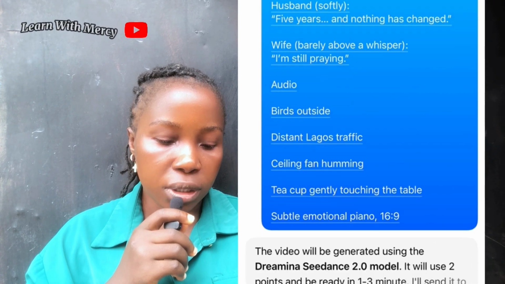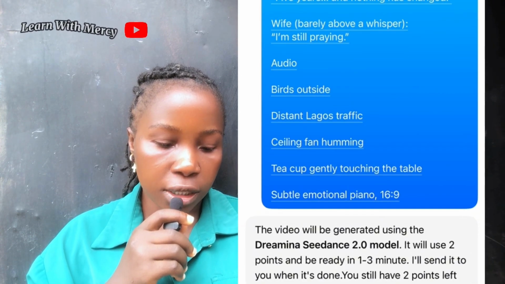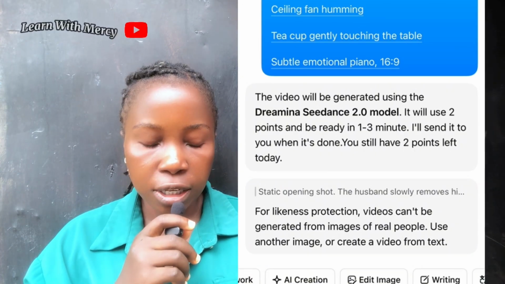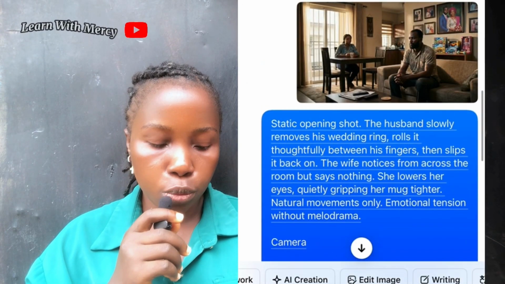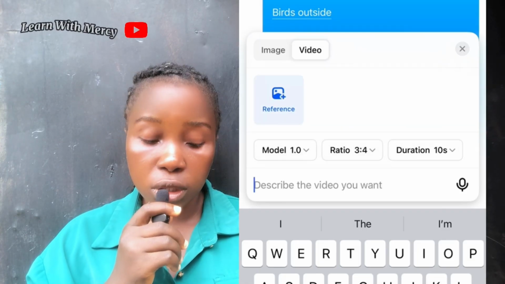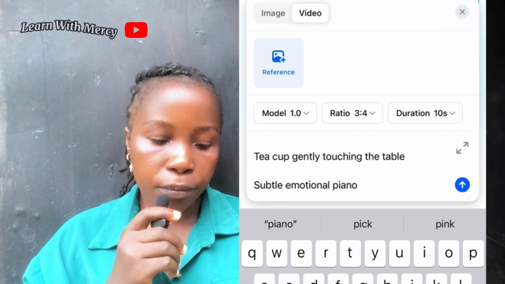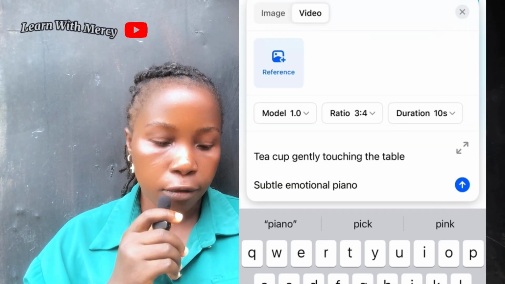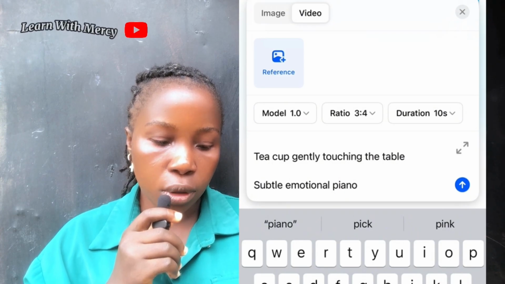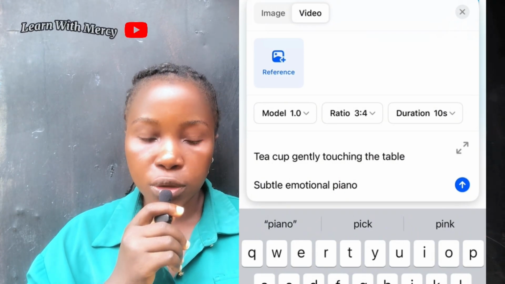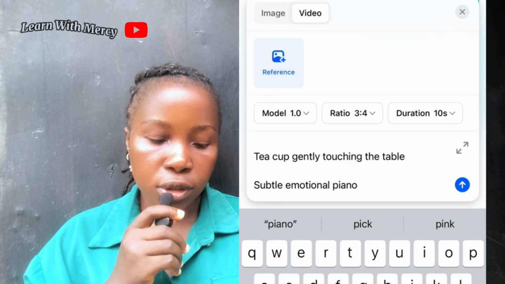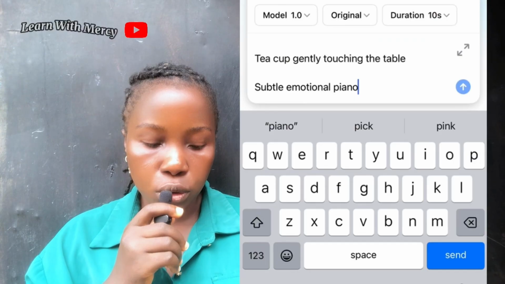It still came back with the same thing. You can see it rejected it. I was like, what is happening? It said I should use text to video prompts, and you guys know that using text to video prompts can be so stressful. So I went back again. What I did now was that I changed my model. You can see what I have there, 1.0. Instead of using 2.0, I now used 1.0, and I was able to generate the video.